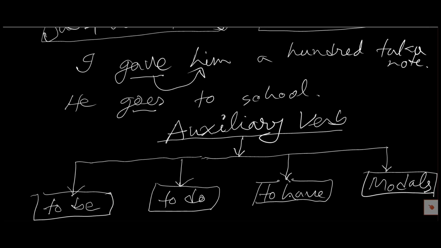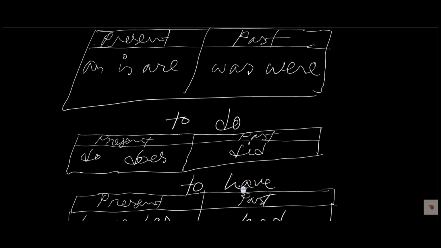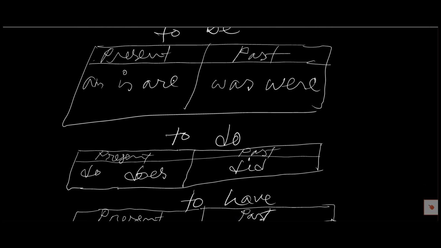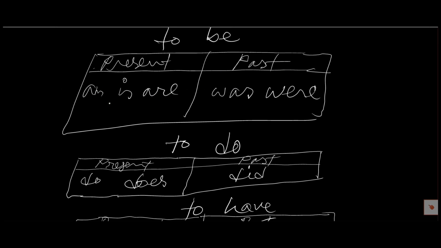To be verb, to do verb, and to have verb can be helping verb or auxiliary verb, and they can also be main verb or principal verb. So am, is, are, was, were can be principal verb or auxiliary verb.